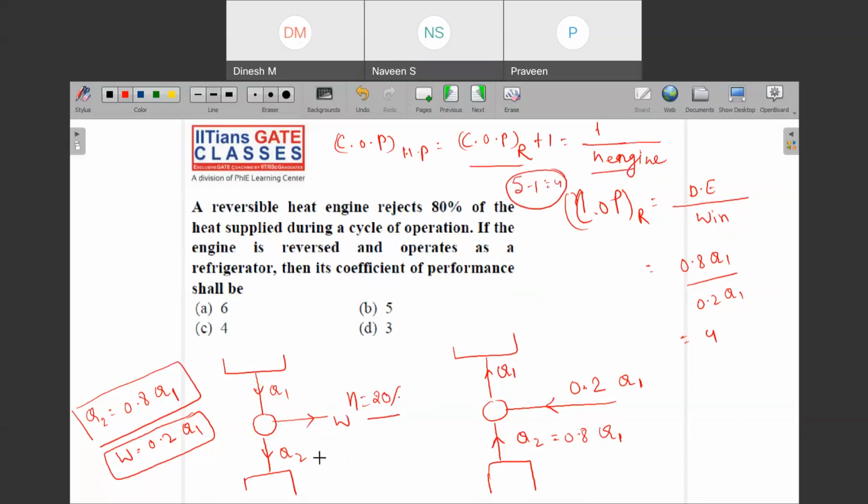Why? Because your efficiency is work upon Q supply, right? And work here is 0.2 Q1 only. So 0.2 Q1 divided by Q1, and Q1 gets cancelled out. So your efficiency is 0.2 only. So if you divide it, put it here, this is 0.2, so this is 5 only. So can you see that COP of refrigerator is 5 minus 1, 4? This is the same as we have derived here. Okay.